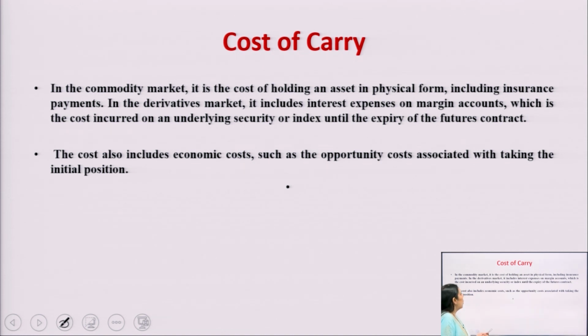In the case of the cost of carry model, as I have already discussed, if it is in physical form, you have to pay the rent. But if you take leverage, which means you take a loan and trade the futures, then what you have to pay, my dear students, is the interest charges. Again, there are certain costs which come under the category of the cost of carry model. I will discuss them one by one.